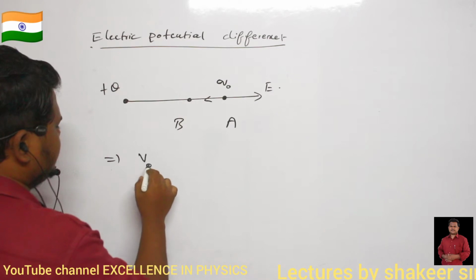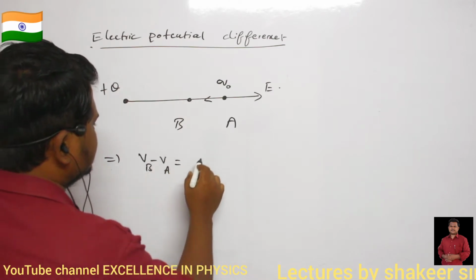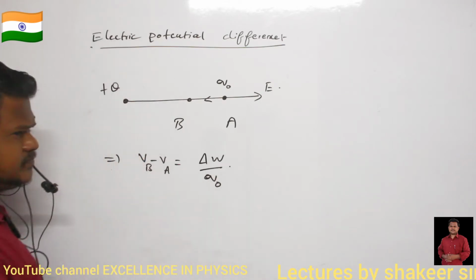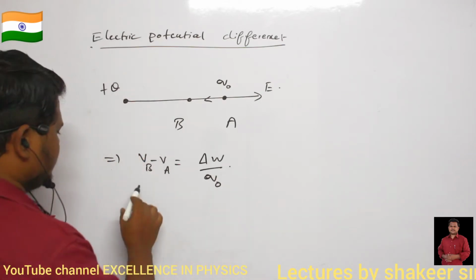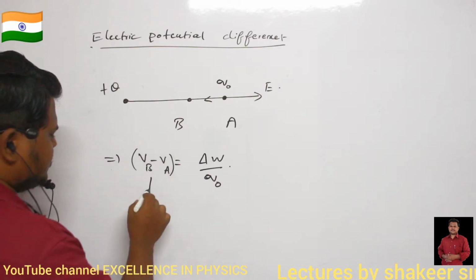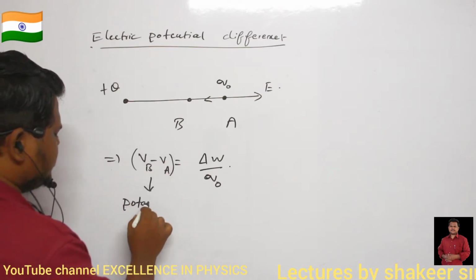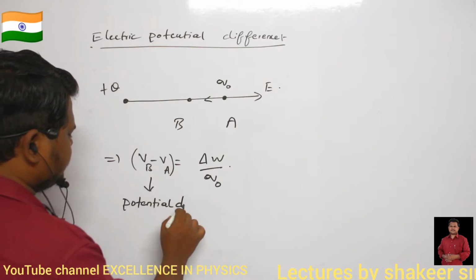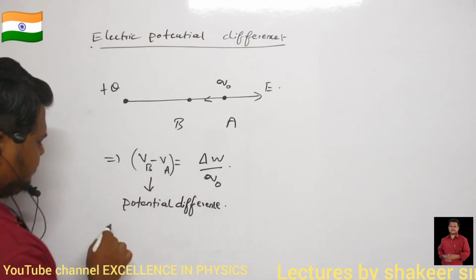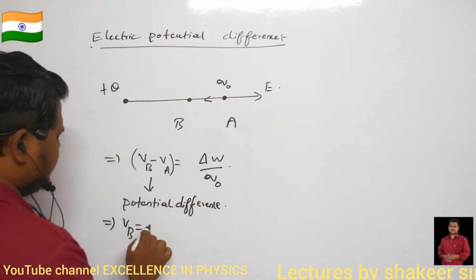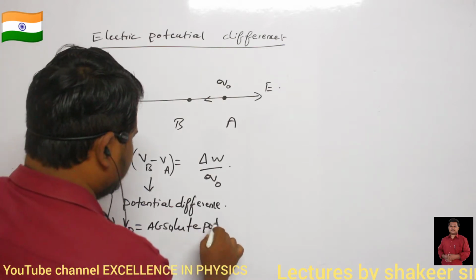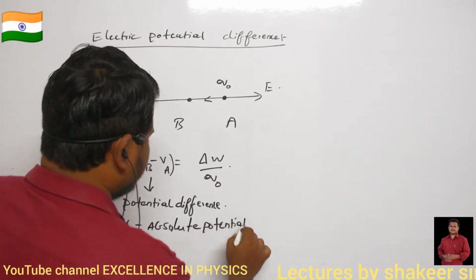I have to write VB minus VA is equal to work done per unit test charge. This is how I have to write it. Are you able to understand? Okay. So what is VB minus VA? VB minus VA is called the potential difference between the two points B and A. What is VB? VB is called the absolute potential at point B.